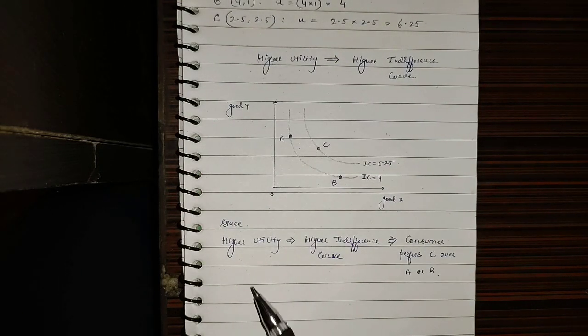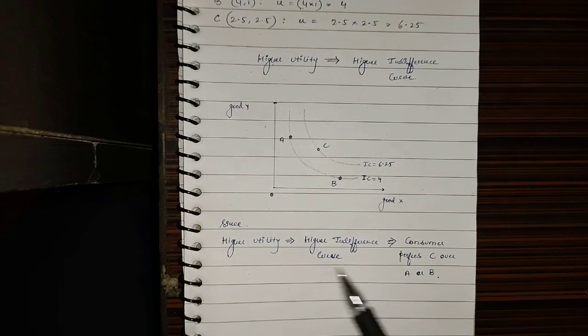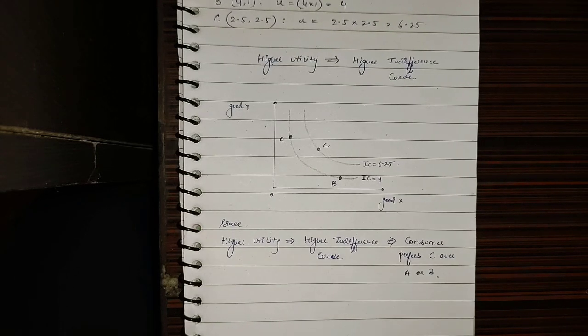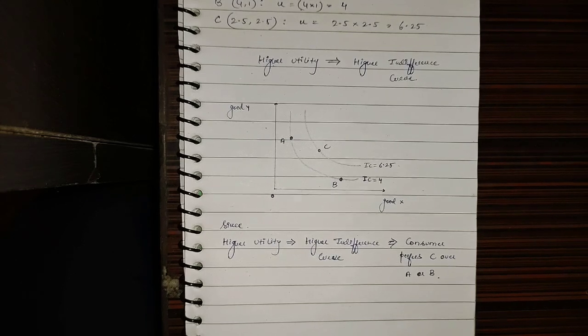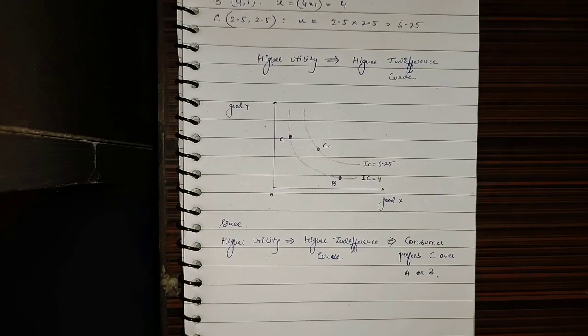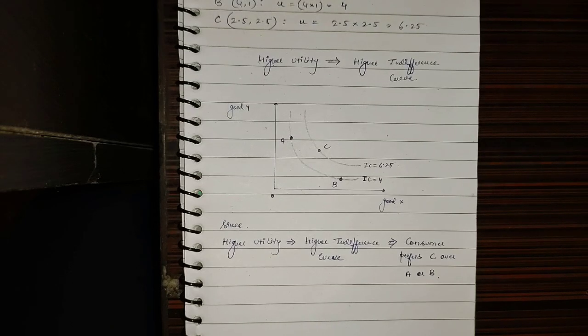And since higher utility means higher indifference curve, a consumer would always prefer a bundle that is lying on a higher IC. Or you can say that there would always be a chance that the consumer would, given his budget, whatever budget income constraint that he has, he will always want to go to a higher IC.